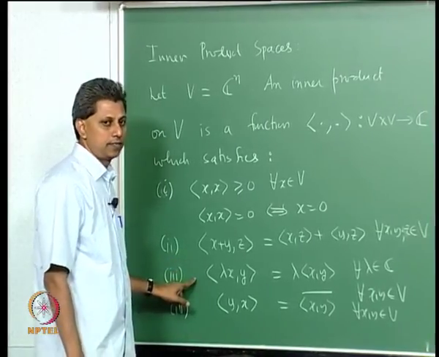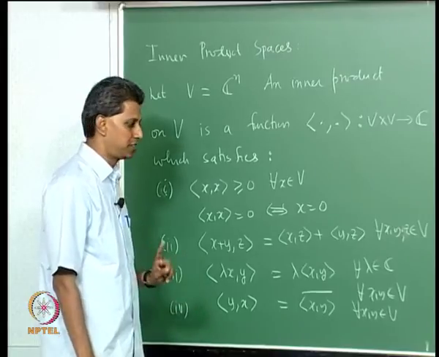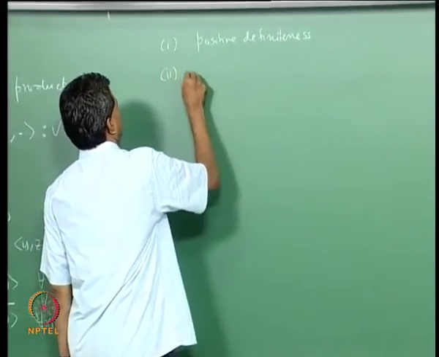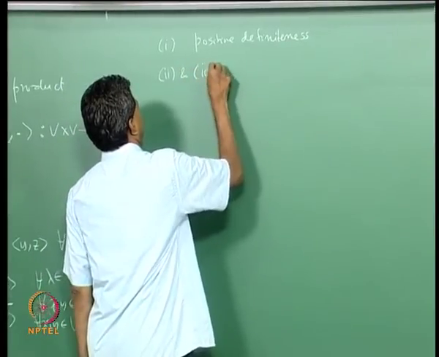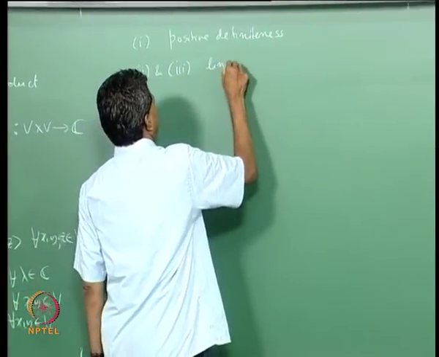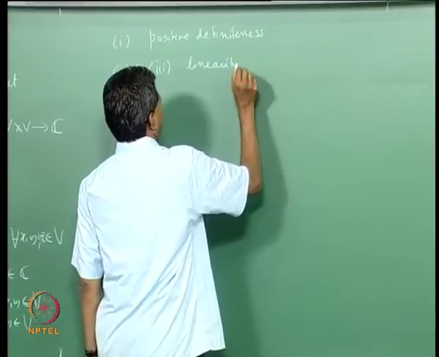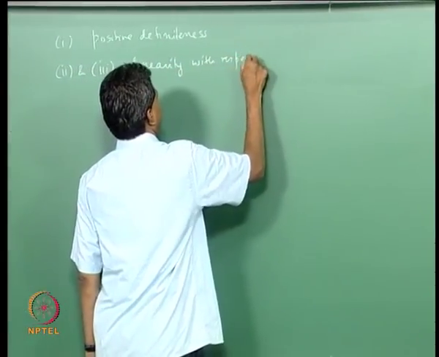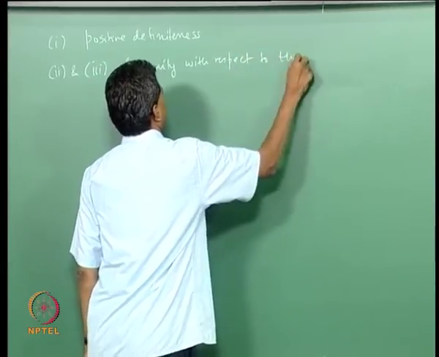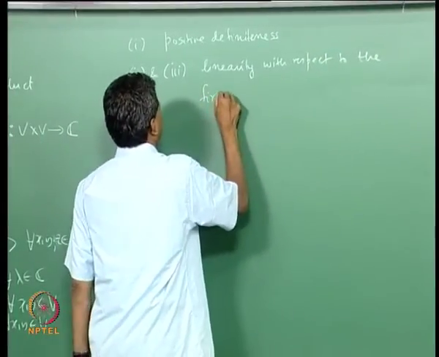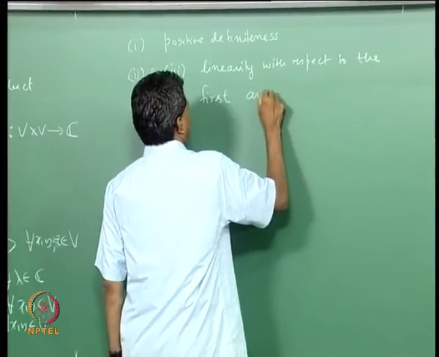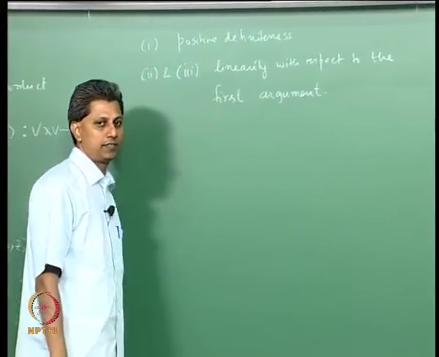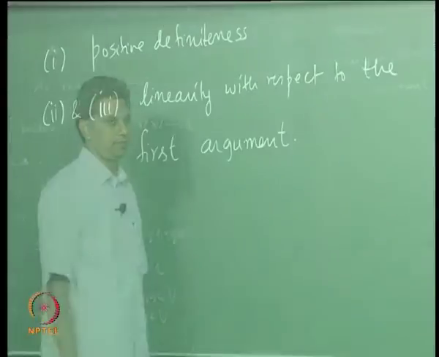Second and third is linearity with respect to the first variable. 2 and 3 together is linearity of the inner product with respect to the first argument or the first variable.